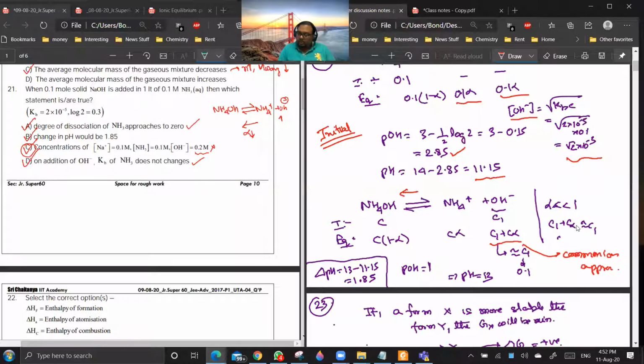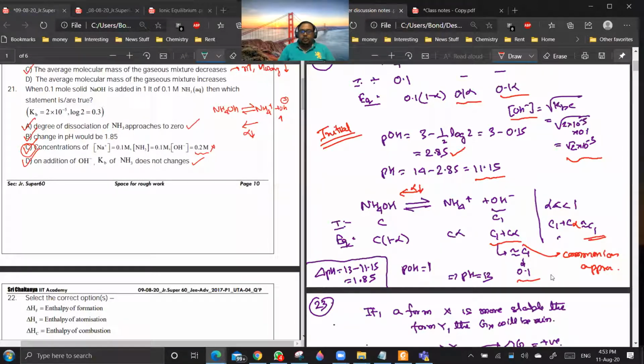Now if we use the common ion approximation, then C1 plus C into alpha is approximately equal to C1, because the value of alpha will be decreasing, right? If it is going in the backward direction, then alpha is decreasing. So C1 plus C into alpha can be approximated as C1, which is 0.1 molar.